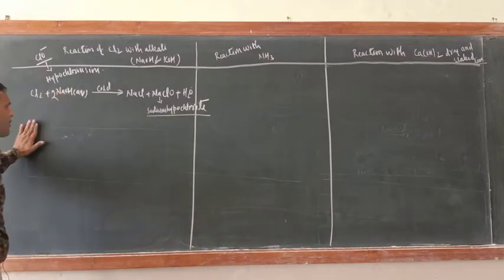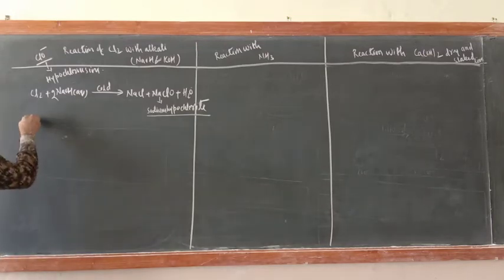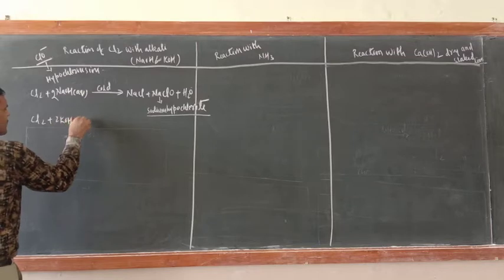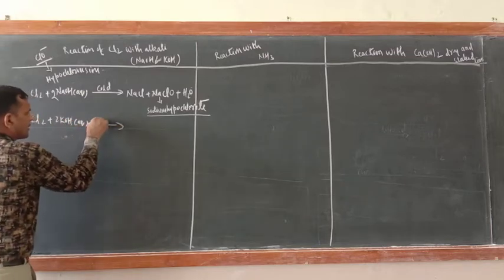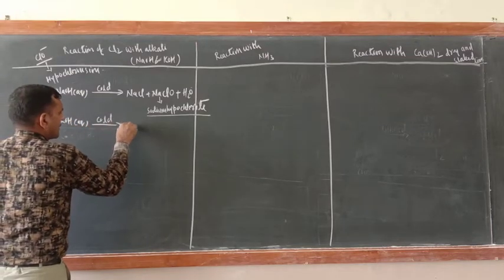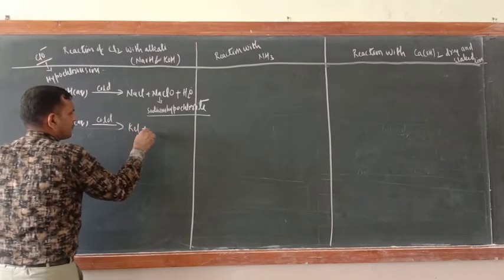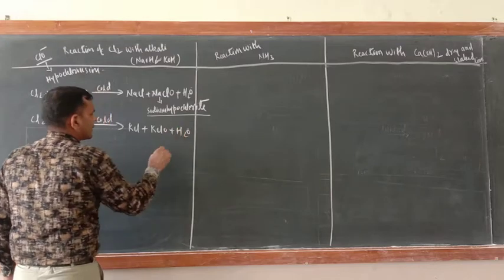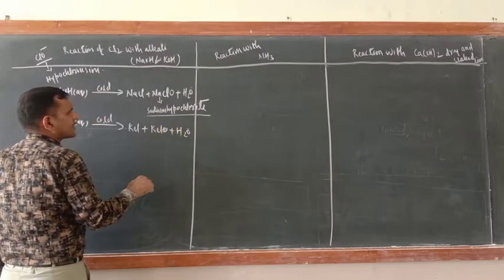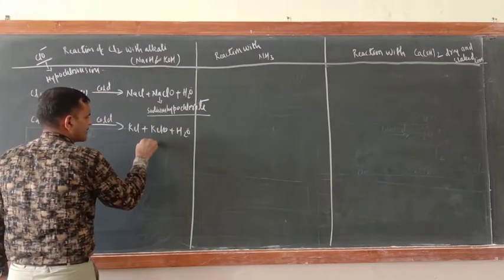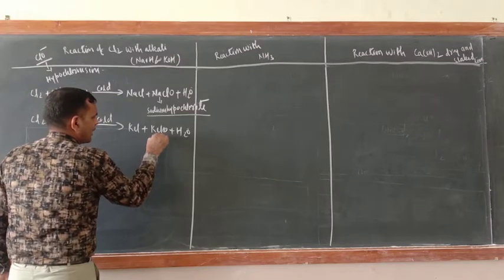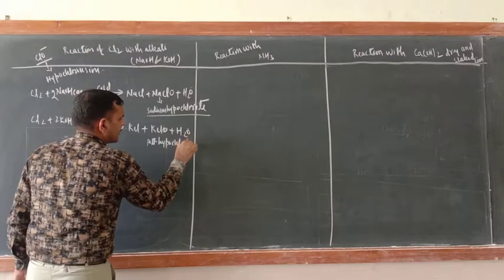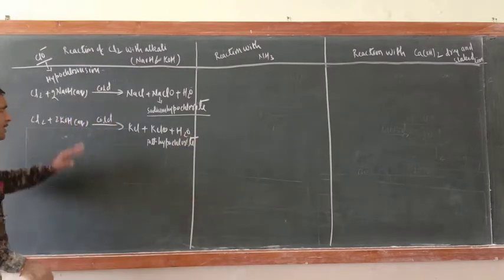Same way, Cl2 reacts with 2KOH, aqueous only, and cold. So what is the product here? KCl plus KClO plus H2O. So this is potassium hypochlorite, right? Okay.